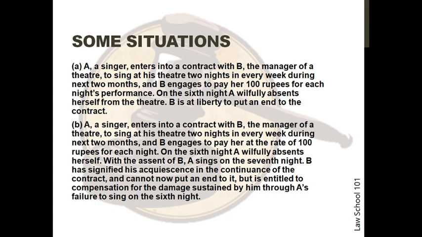The second and last situation is A, a singer, enters into a contract with B, the manager of a theatre, to sing at his theatre 2 nights every week during the next 2 months, and B engages to pay her at the rate of 100 rupees for each night. On the 6th night, A willfully absents herself. With the assent of B, A sings on the 7th night. B has signified his acquiescence in the continuance of the contract and cannot now put an end to the contract, but is entitled to compensation for the damage sustained by him through A's failure to sing on the 6th night.